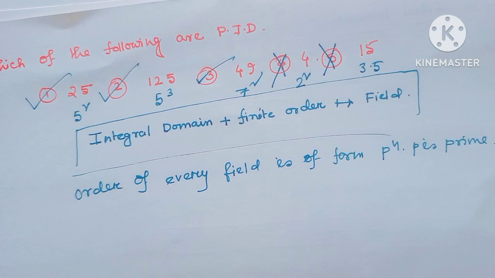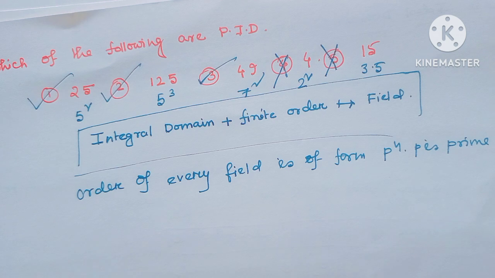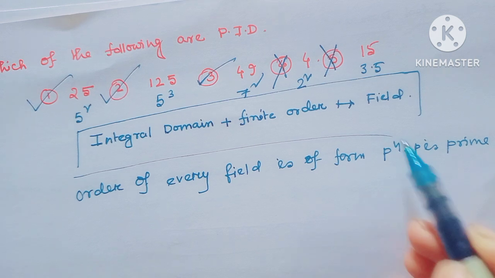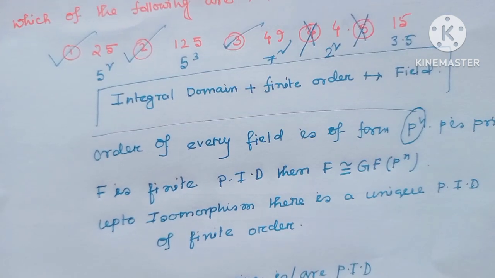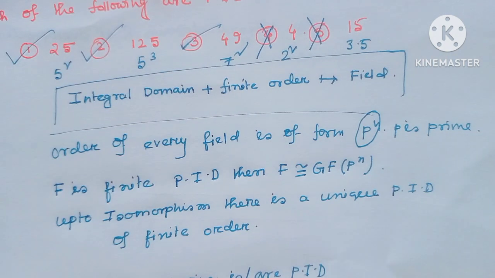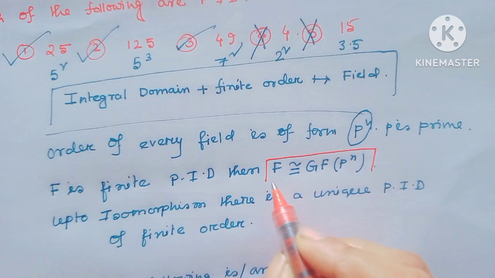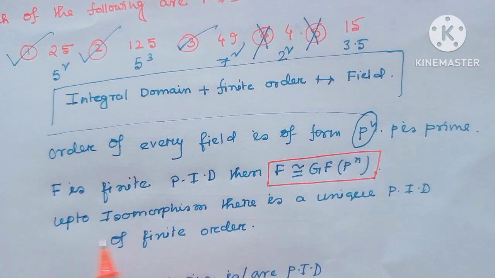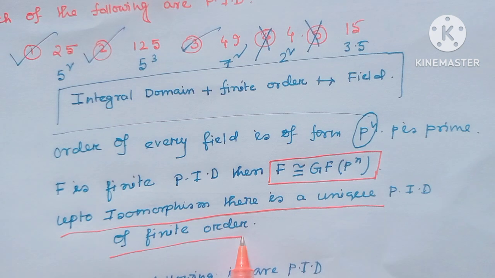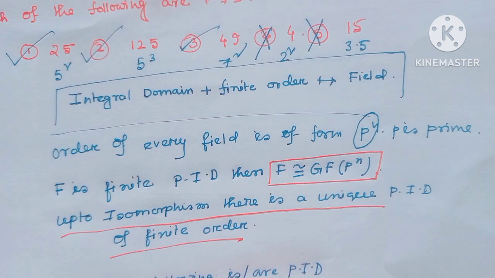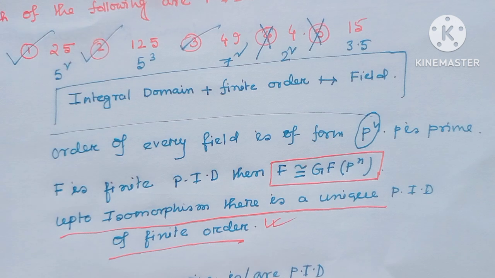I hope all my viewers have understood. An integral domain of finite order is a field. Since a finite order integral domain is a field, the order of every field is of p to the power n type. So if F is a finite P.I.D., then F is isomorphic to the Galois field of p to the power n. So up to isomorphism there is a unique P.I.D. of finite order. Okay, I hope all my viewers have understood.